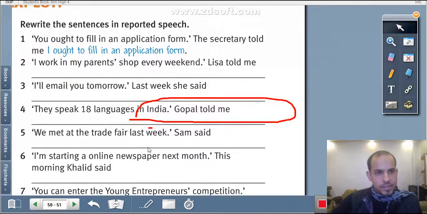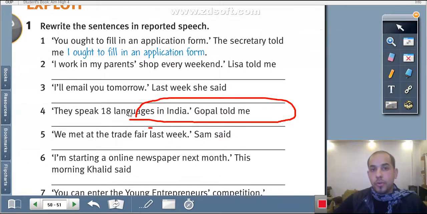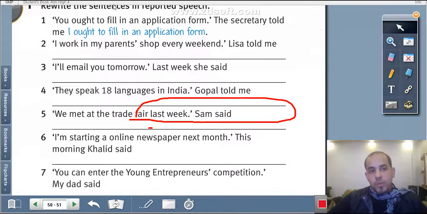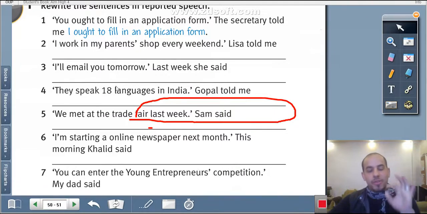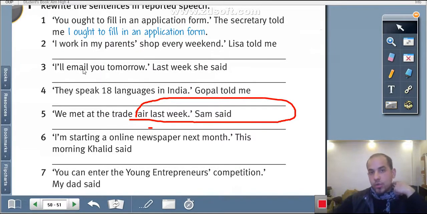Look at this exercise. Rewrite the sentences in reported speech. This is homework because this question relates to the previous episode, okay? But let's just do the second one. Let's solve the second and the third one.